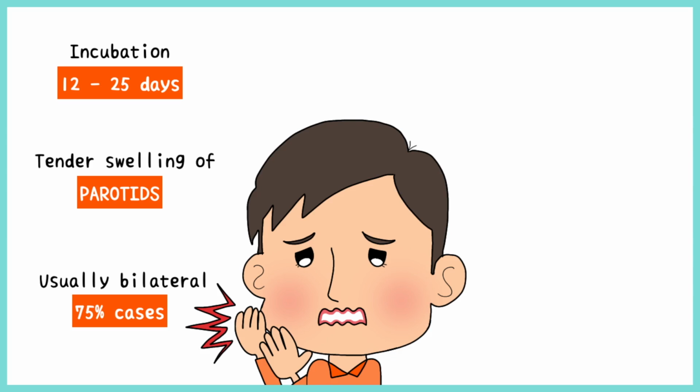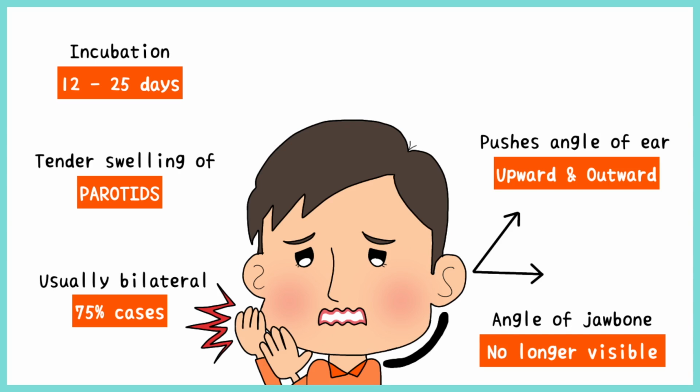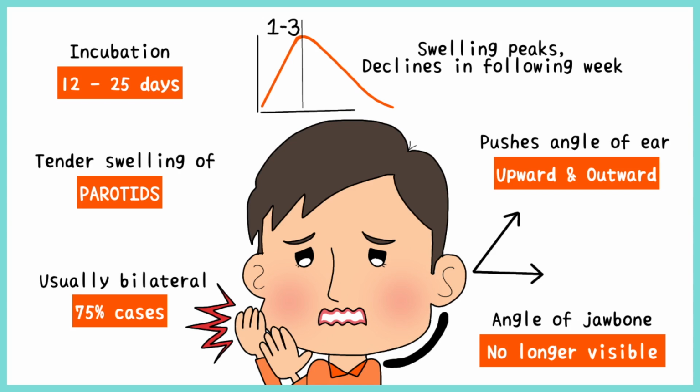This swelling is usually bilateral in 75% of cases. Owing to this swelling, the angles of the ears get pushed upward and outward. The angle of the jawbone is no longer visible and might not be palpable either. The swelling peaks in 1 to 3 days, followed by a gradual decline over the next week.